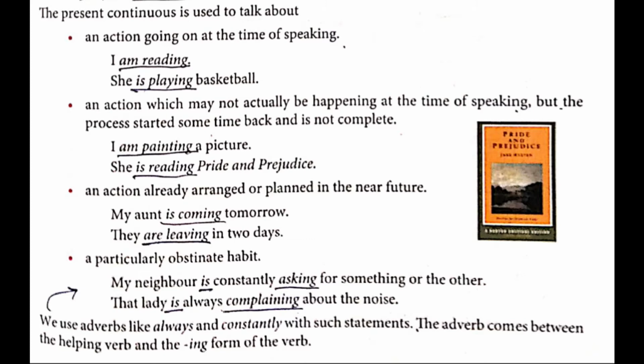Next one, she is playing basketball. They never told that yes, now she has stopped, now she has left that particular game. So is playing basketball. So you will just underline is playing. That is the present continuous. Okay, what are they talking about? It is used to talk about what? An action going on at the time of speaking. So here right now when I am speaking, she is playing basketball. That is, she is playing over there.